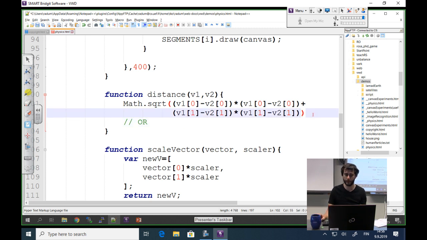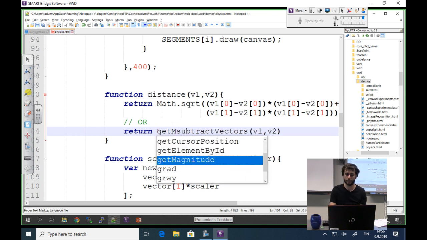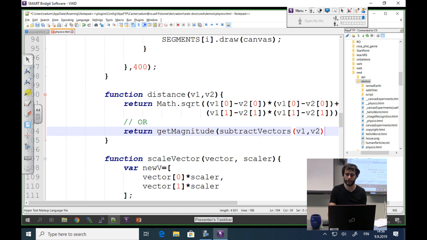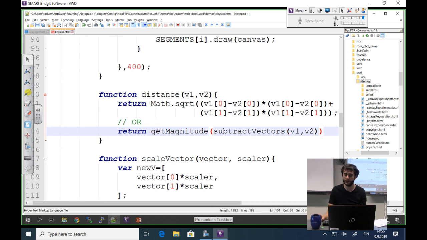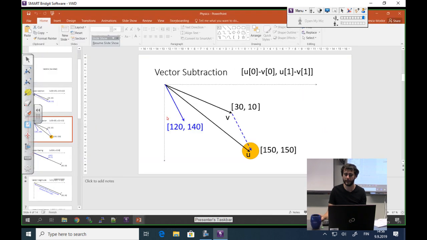So this is one way of doing it, but if you want to practice vectors some more, I'm going to write here, or return, subtract vector v1 from v2, and get the magnitude of the result. So get magnitude of the subtracted vectors is going to bring us back here.